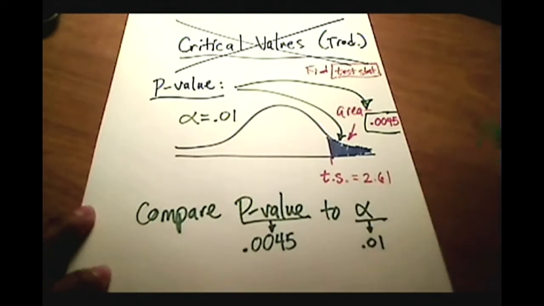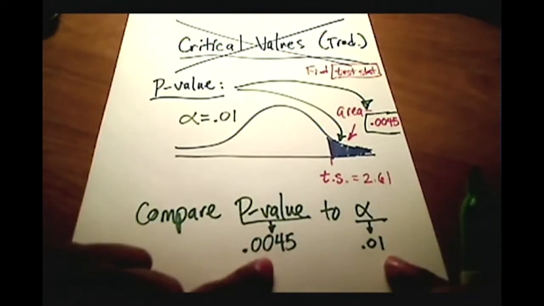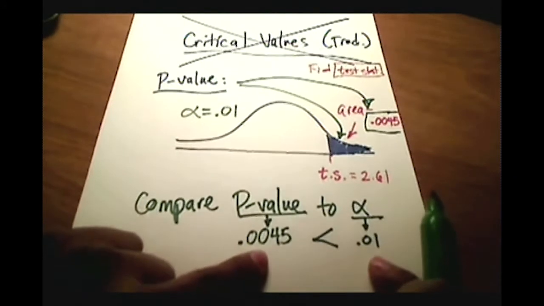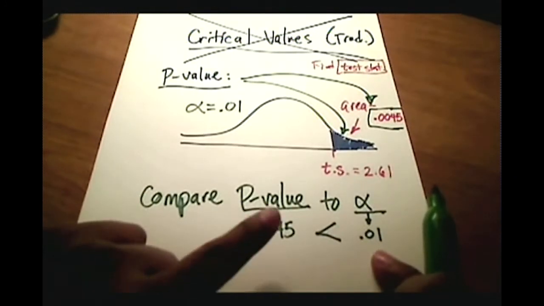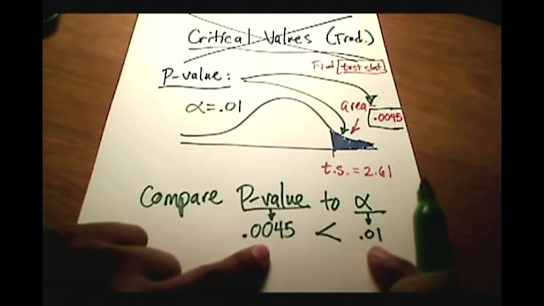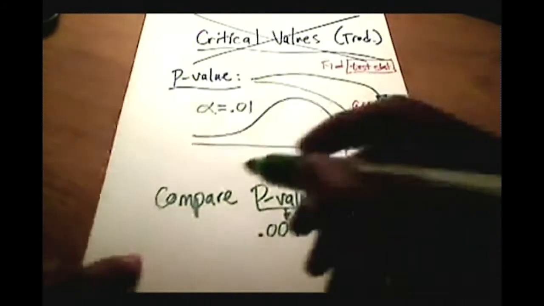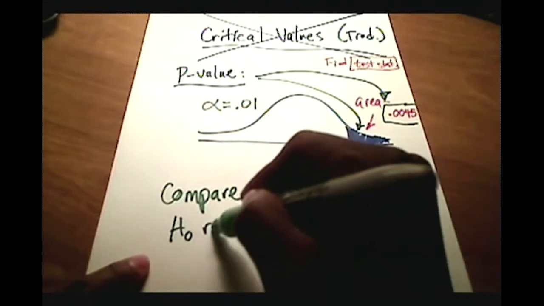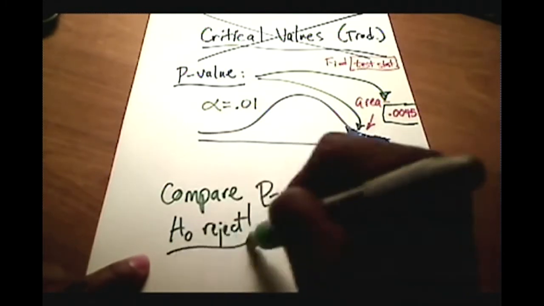As you compare these two, do you notice that our p-value is less than 0.01? There's a phrase that goes along with this: if the p-value is low, lower than my alpha, my level of significance, then the null must go. So we're going to take the null hypothesis and we're going to reject it.